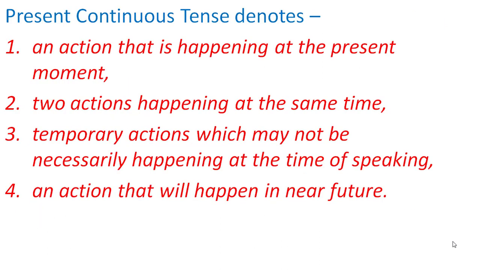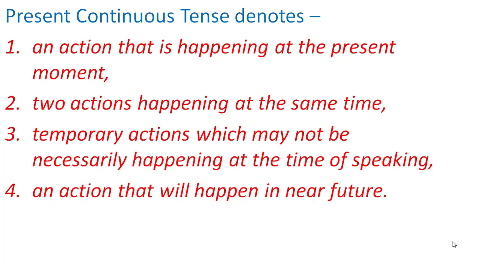So we have learned that present continuous tense denotes an action that is happening at the present moment. That means right now the action is going on, the action is taking place. The next is, it denotes two actions happening at the same time. Means two actions are happening at the present time at the same time.